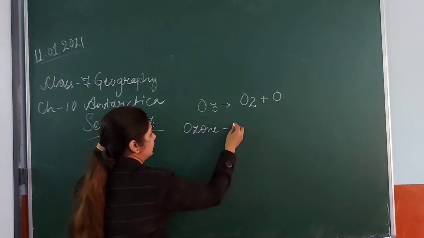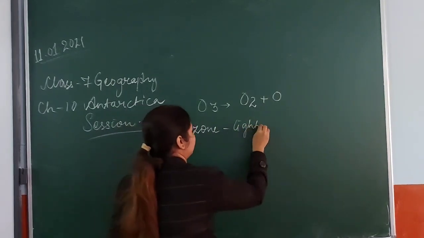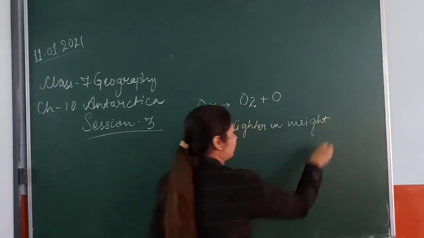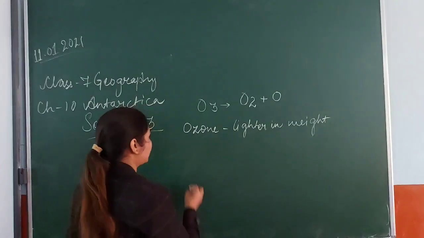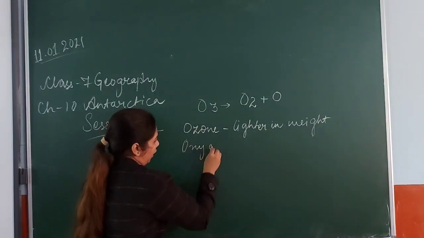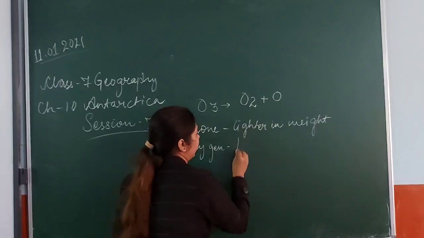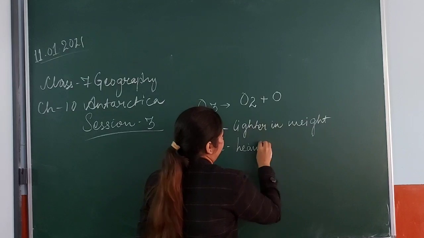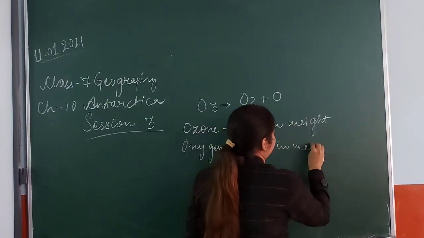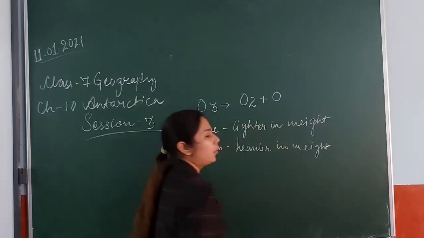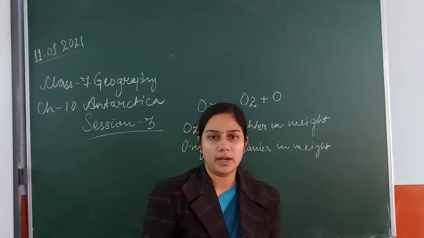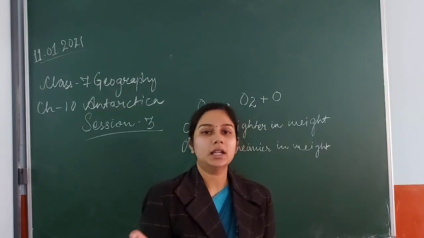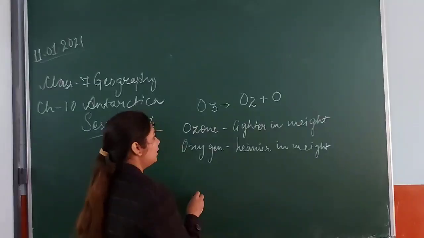Ozone, O-Z-O-N-E, is lighter in weight. Know these things. Oxygen is heavier. Heavier in weight. You know one thing, whatever is lighter in weight, what happens to it? It basically rises upward, vertically upward. Okay, that is the property of ozone.